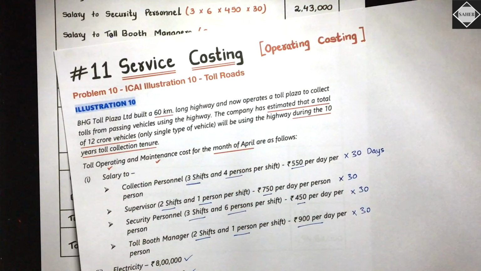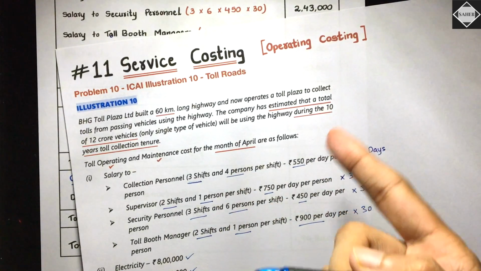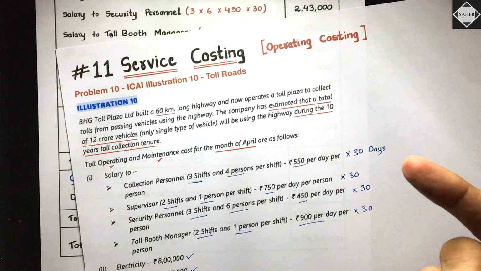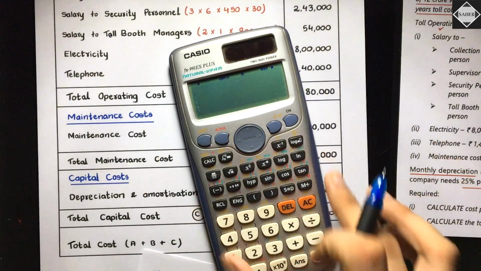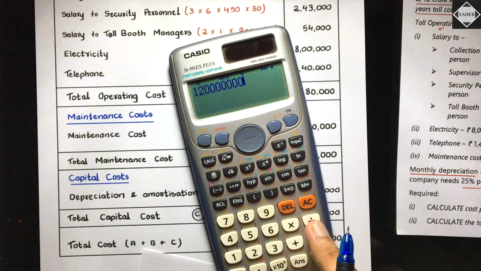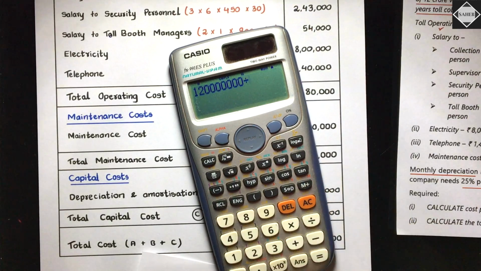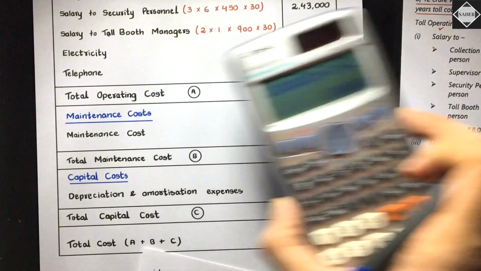But now this is for the entire 10 years. So we had to divide by 10 years and then divide by 12 months. We got monthly how much? 10 lakhs, isn't it? Shall we do that again? See, 12 crores, 7 zeros. 12 crores divide by 10, divide by 12, that is equal to 10 lakhs. 10 lakhs is the number of vehicles that will pass in a month.